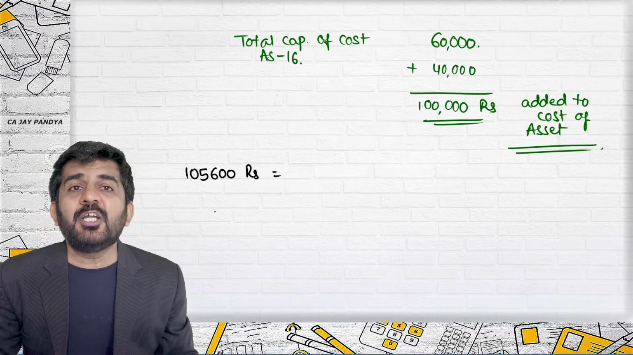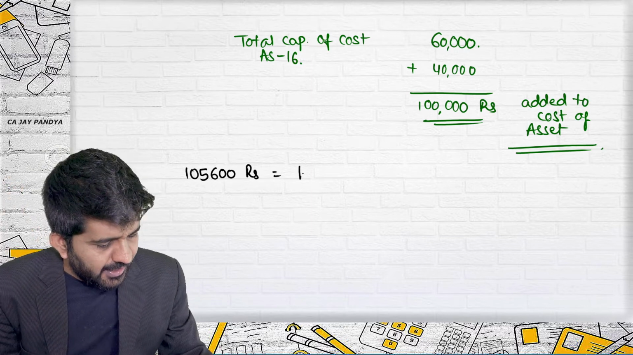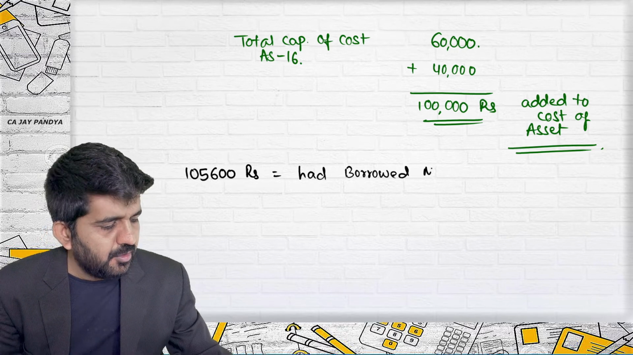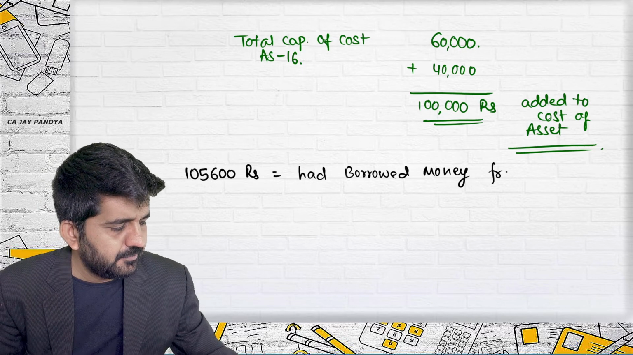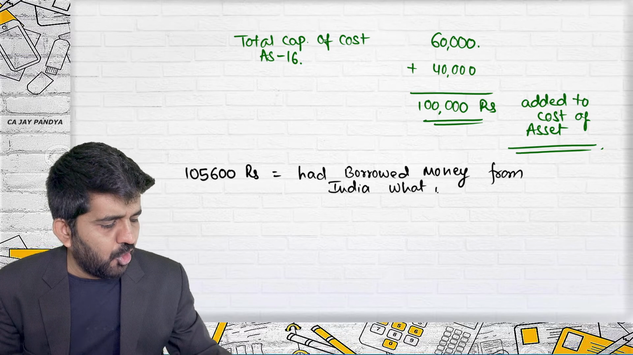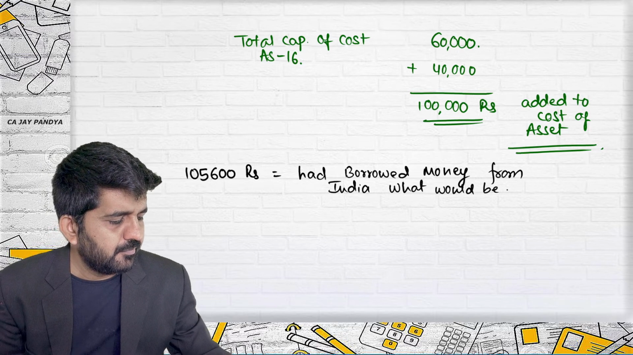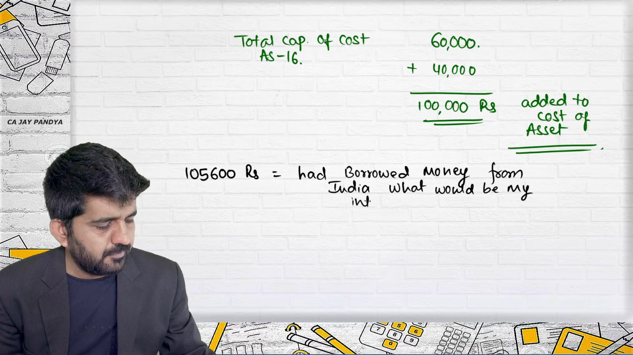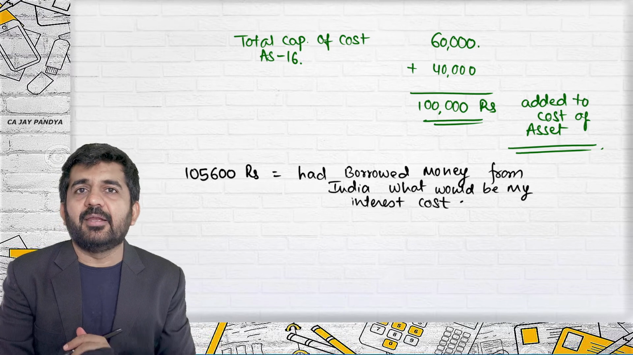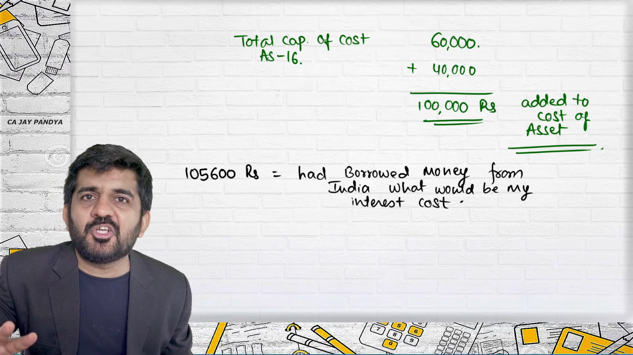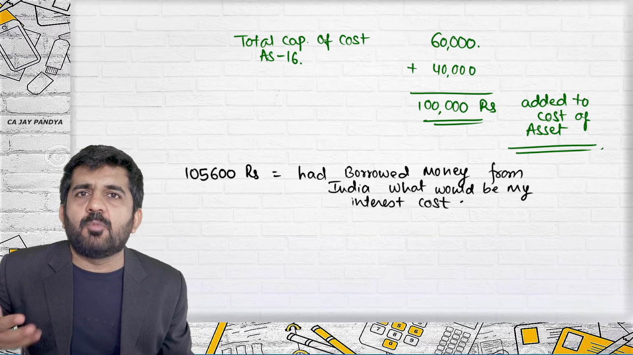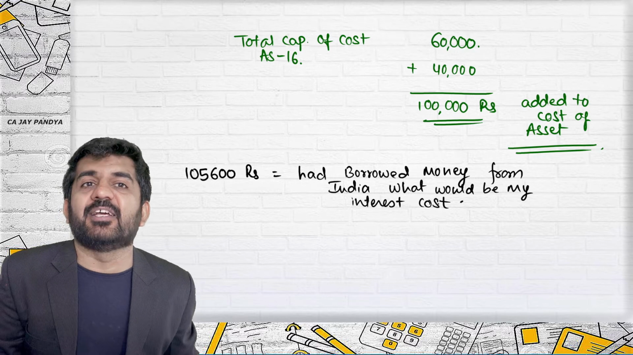What is this? Try to concentrate. Had we borrowed money from India, what would be my cost? Alright. So there does not come a concept of monetary item and non-monetary item. Monetary and non-monetary comes into picture when you borrow in foreign currency.